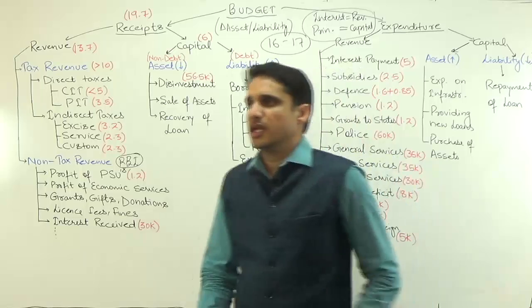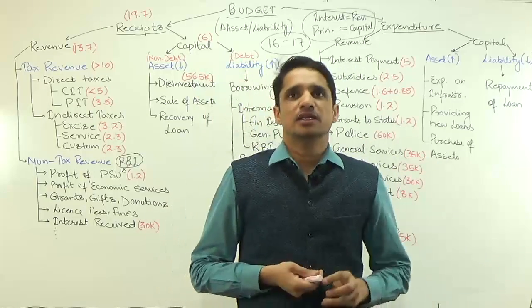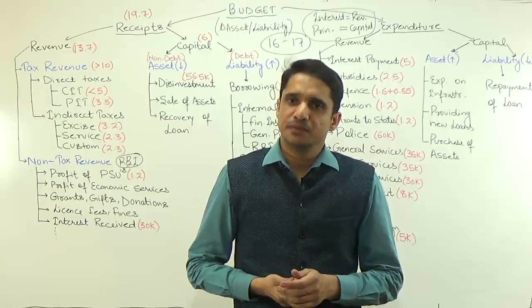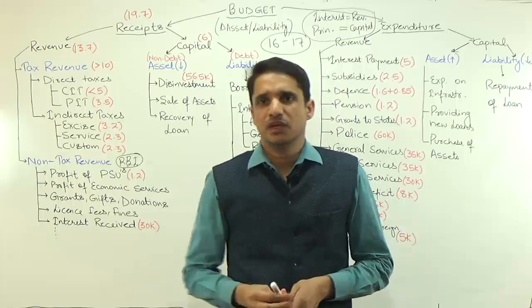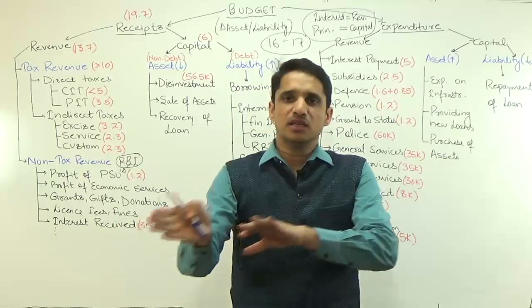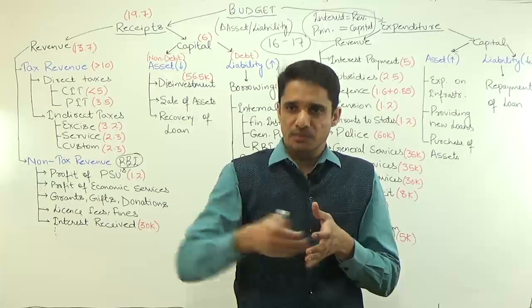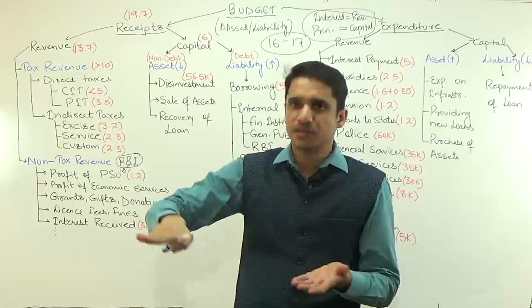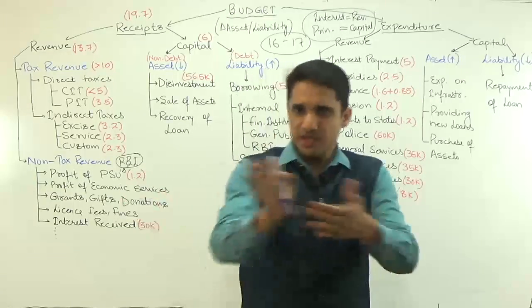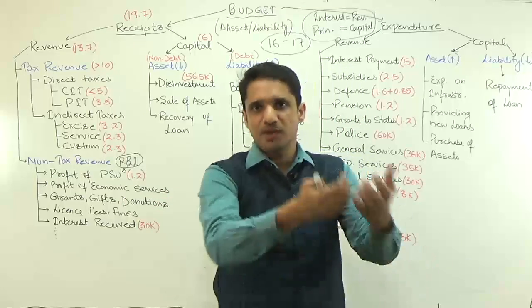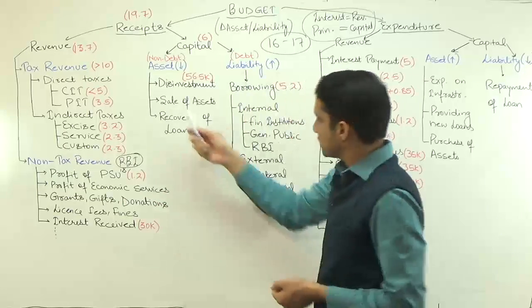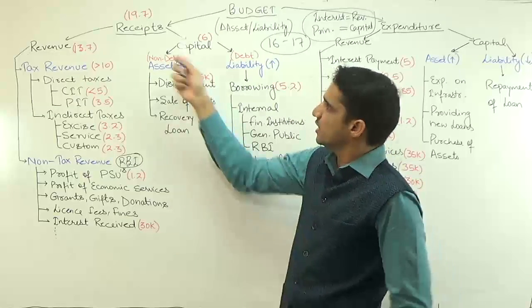Suppose I have 100 acres of land under railways. I can sell this 100 acres of land and get some money, but this 100 acres was my asset. So I have decreased my asset, but this financial year I am getting some money.